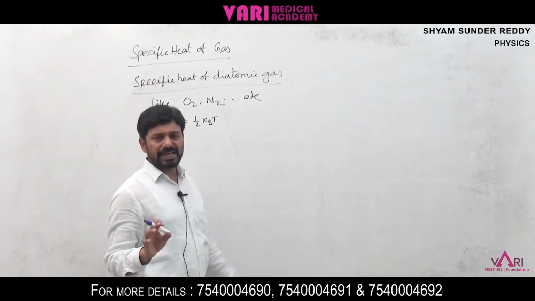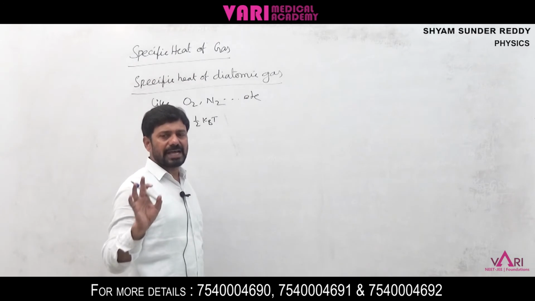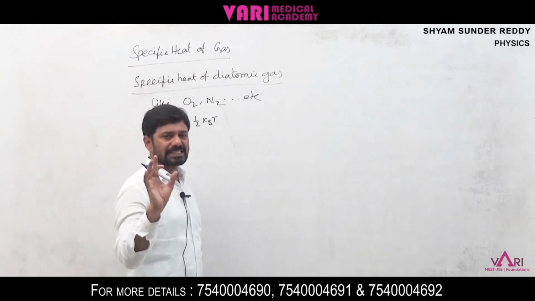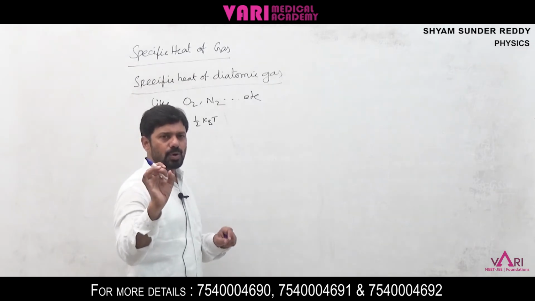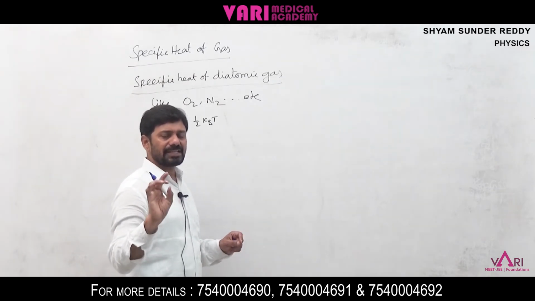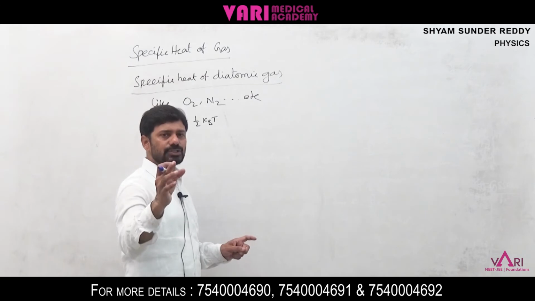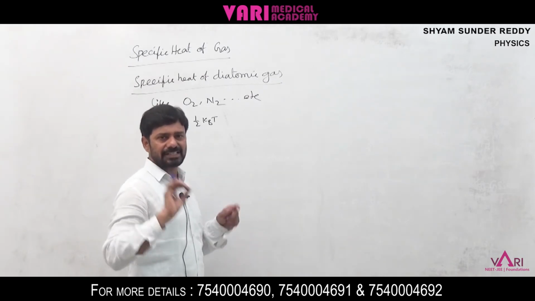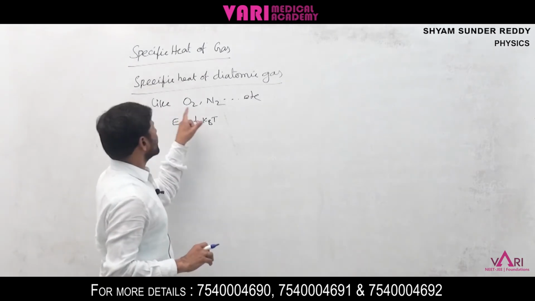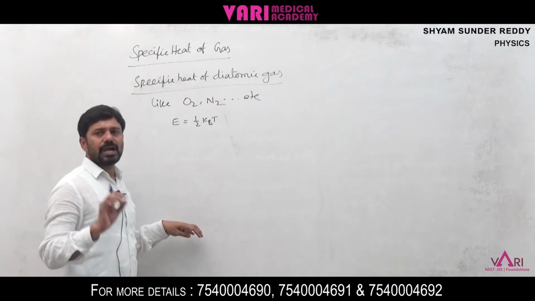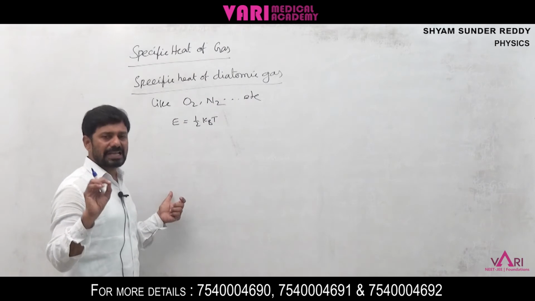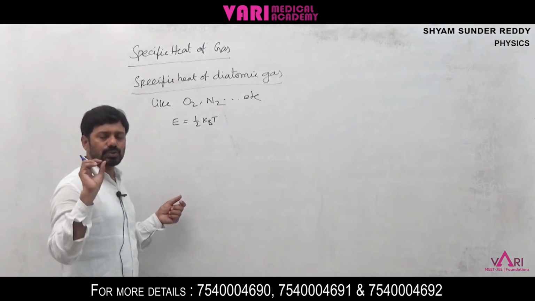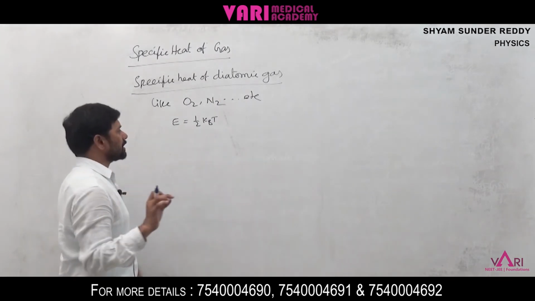For monoatomic gas, only 3 degrees of freedom, which are translational. But diatomic gas molecules have 5 degrees of freedom. In that, 3 are translational and 2 are rotational.